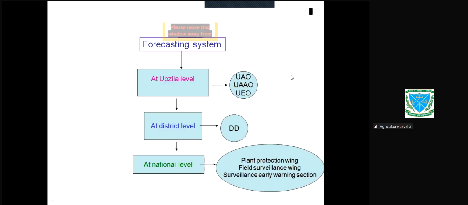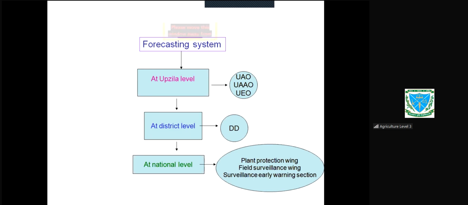This is how forecasting is done in Bangladesh. How does the forecasting system run? It starts from the upazila level, agriculture extension: the upazila extension officer, upazila additional extension officer, upazila agriculture officer. These are the persons who are responsible to prepare a report for the forecasting. And how will they prepare it? Based on the surveillance data.